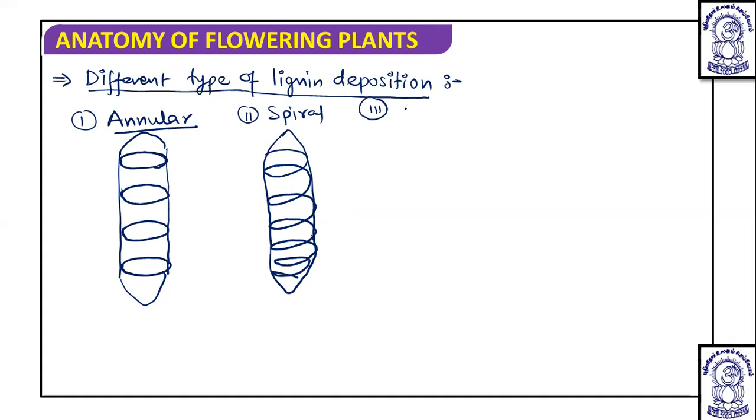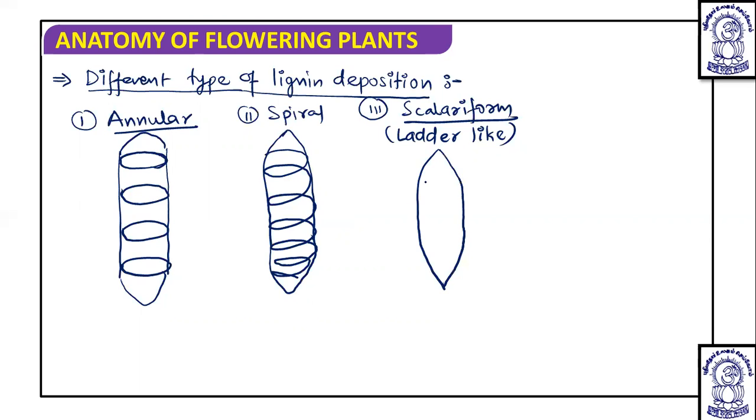The third type of lignin deposition is scalariform. The scalariform is ladder-like. In this ladder-like thickening, you will see that the thickening is somewhat like this.